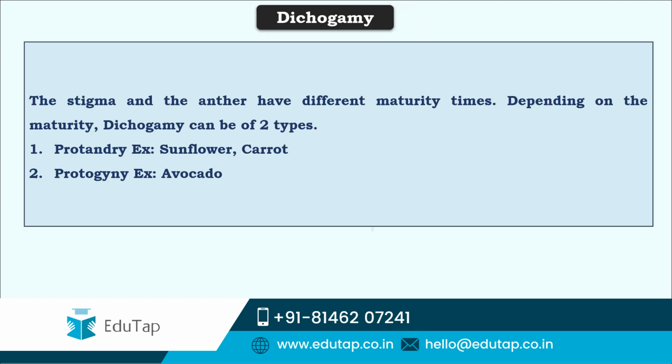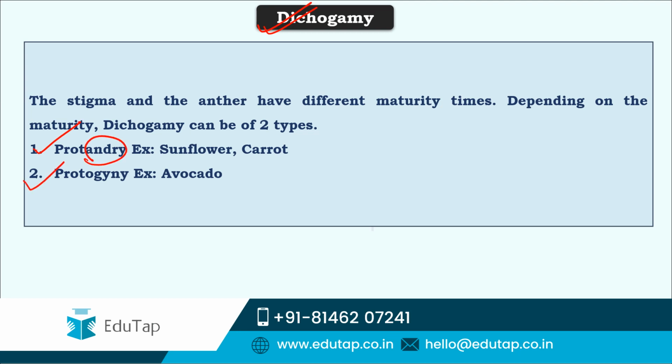Next comes dichogamy under this outbreeding device. In this type of outbreeding device, the stigma and the anther have different maturity times. And depending on the maturity, dichogamy can be of two types. One is protandry, the other is protogyny.